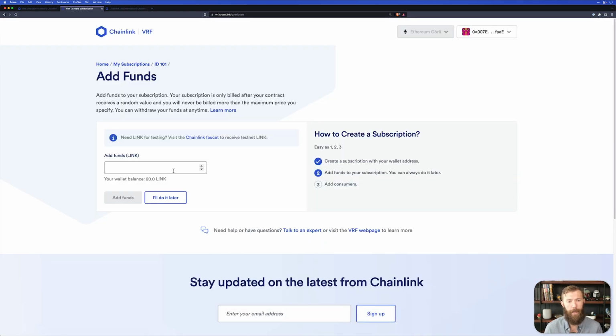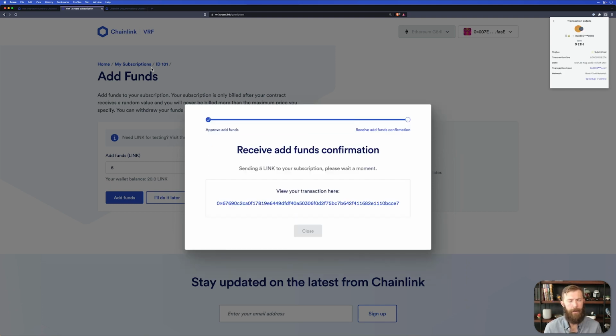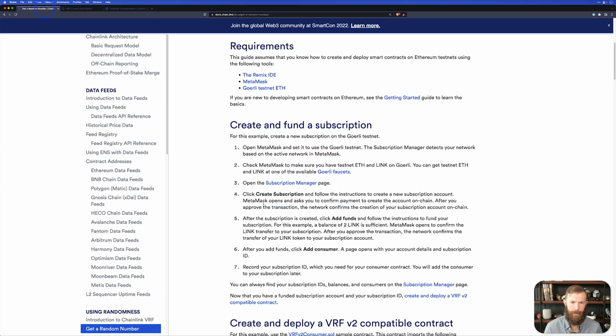All right, so we've got our subscription created, and now we can add funds to it. I'll go ahead and just add 5 LINK. Again, we'll need to approve this transaction as well. While we wait for this to happen, let's head back to the documentation and take a look at what we need to do next. We've gone ahead and created our subscription. We've added funds. After we add funds, we'll need to add that consumer. That's going to be the address of the contract that we deploy. But we haven't deployed a contract yet.